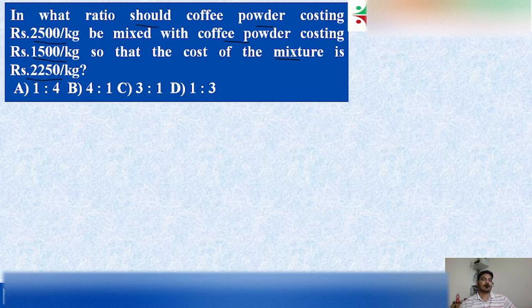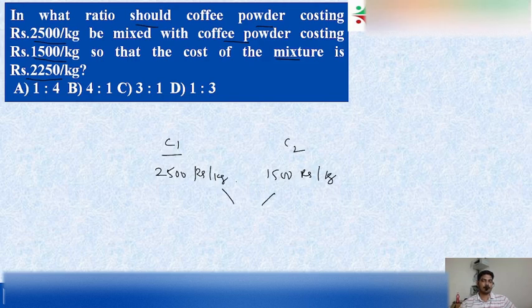He gave coffee powder 1, whose cost price is 2500 rupees per kg, and coffee powder 2 is 1500 rupees per kg. He mixes coffee powder 1 and coffee powder 2, and after mixing, the shopkeeper sells that mixture for 2250 rupees per kg.